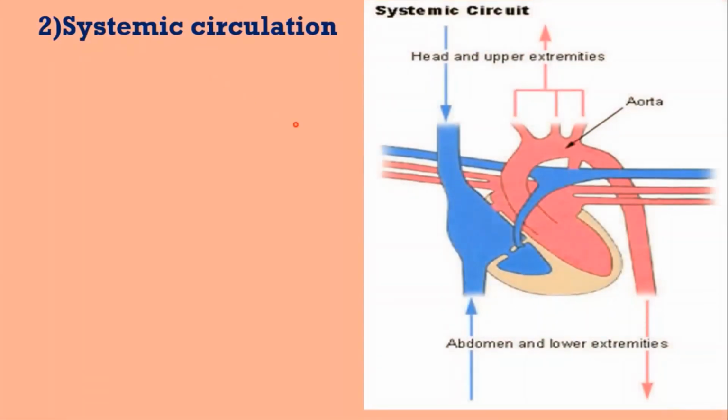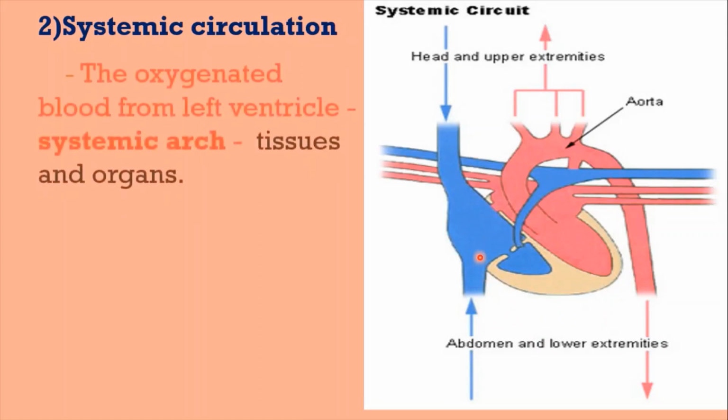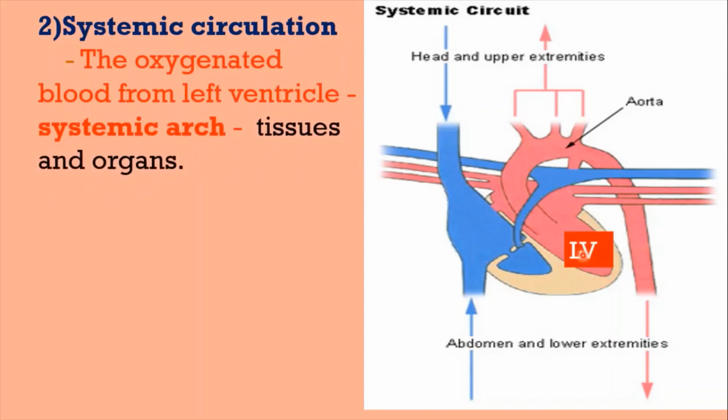Next one is systemic circulation or greater circulation. Systemic circulation basically means the circulation of blood to and from the body parts. Which blood vessel is taking the blood to body parts and which is taking away the blood from the body parts? The left ventricle pumps oxygenated blood into systemic arch.